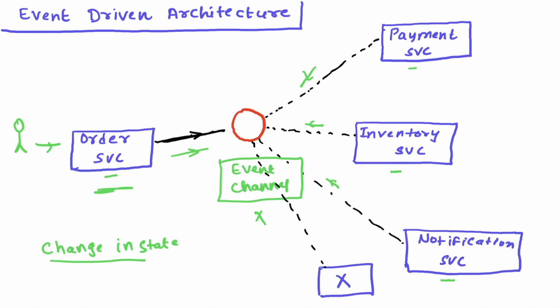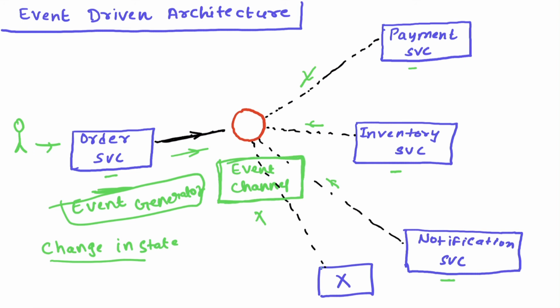Now in this type of architecture, there are three typical concepts. The system which generates an event is called an event generator. The system which manages the events, in terms of receiving or sending the events, is called the event channel.